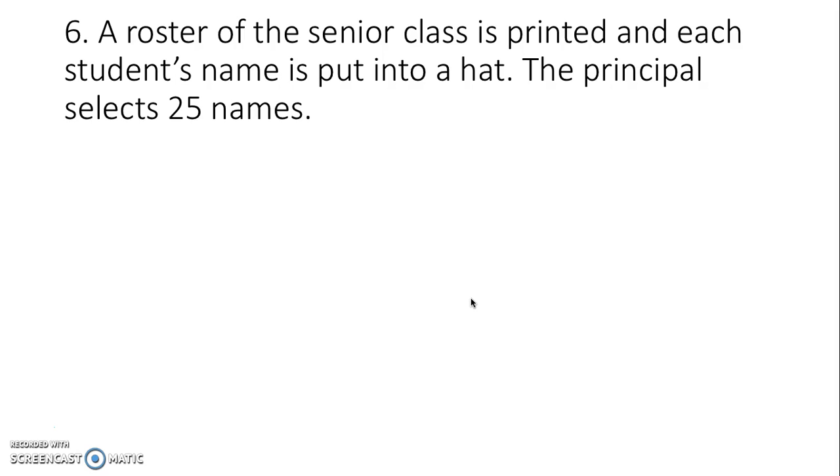And then number 6, a roster of the senior class is printed. Each student's name is put into a hat. The principal selects 25 names. So the principal is choosing 25 names out of a hat to pick, so we know that that's random because every student has a chance to be able to participate.